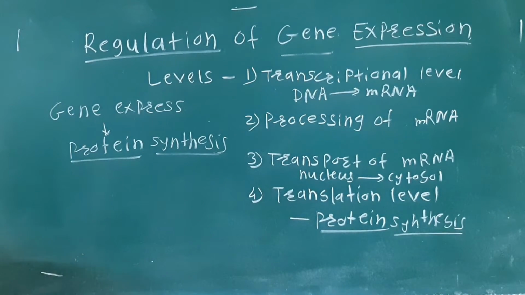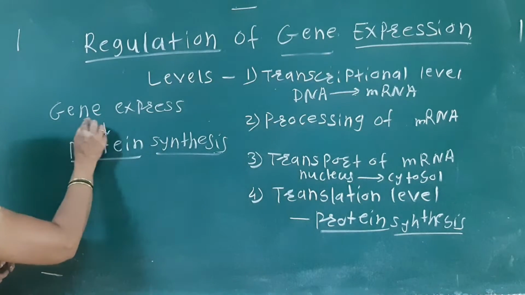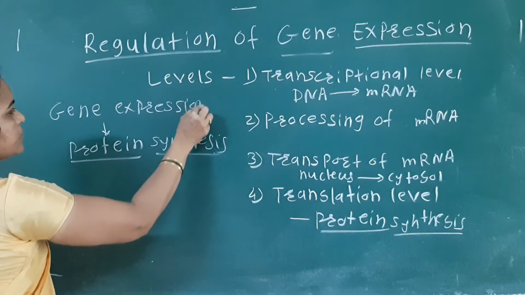Then the specific protein which is synthesized is nothing but a chain of amino acids. So what is meant by gene regulation? Protein synthesis takes place, that is the gene expression.